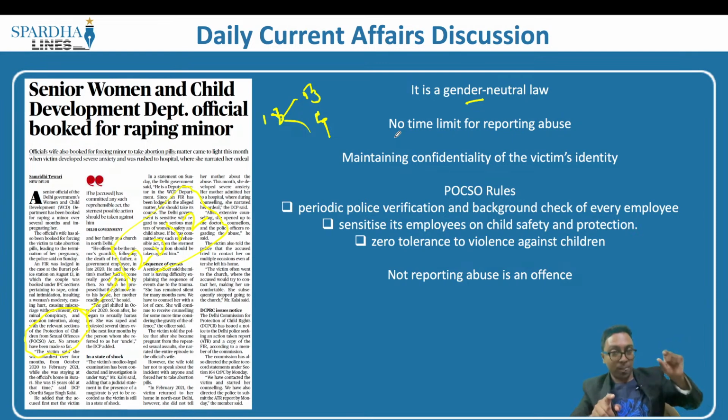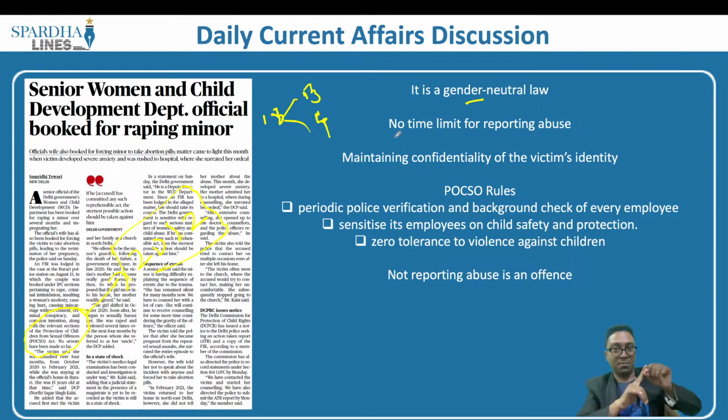When it comes to rape, it is not a gender neutral law, which means only a man can commit rape against a woman. But in POCSO, a woman who is above 18 years of age, if she perpetrates sexual violence against a boy who is less than 18 years of age, can be thrown behind bars. And we have ample cases where women have been held culpable and imprisoned as well. So it is a gender neutral law.